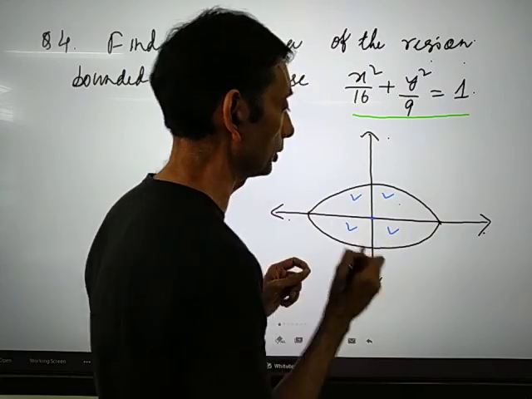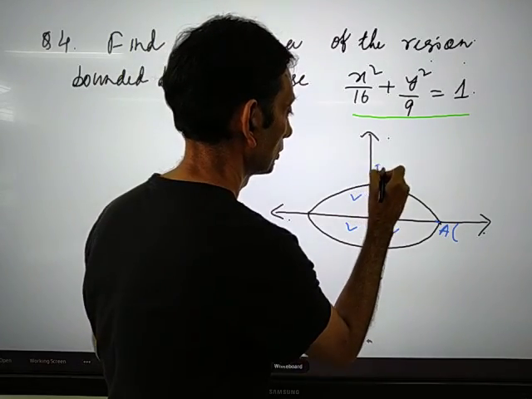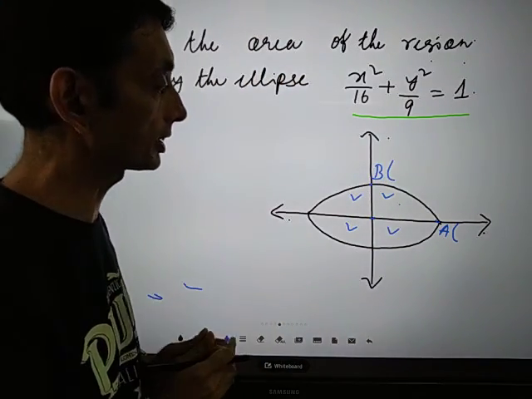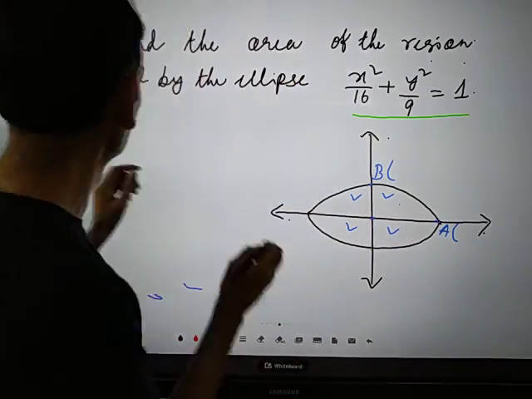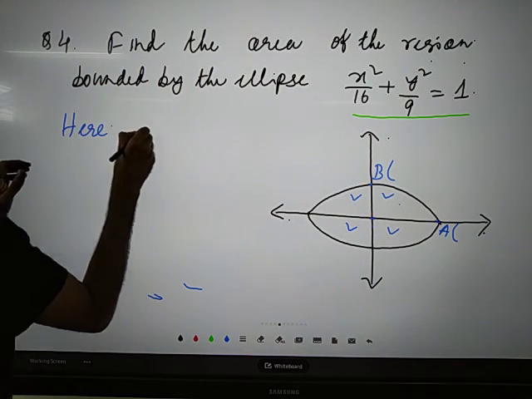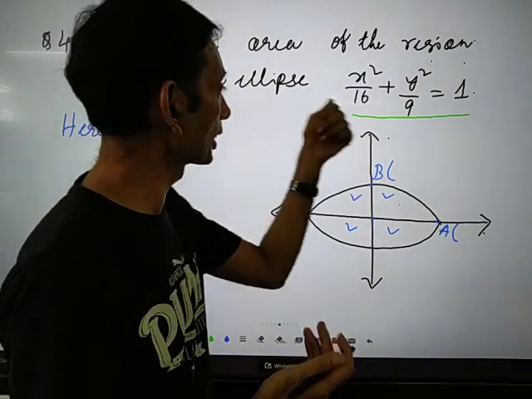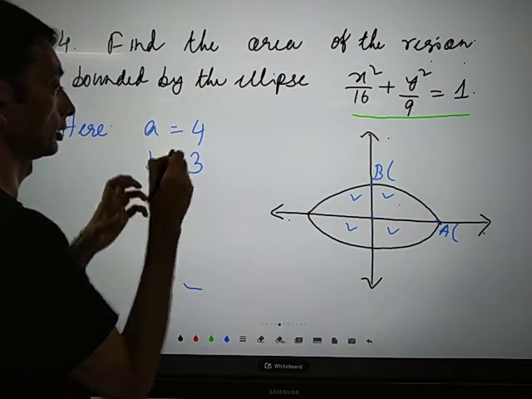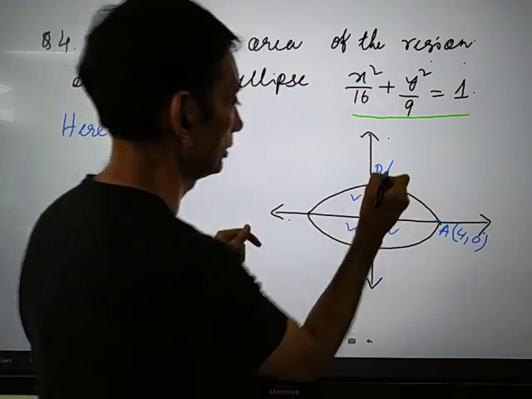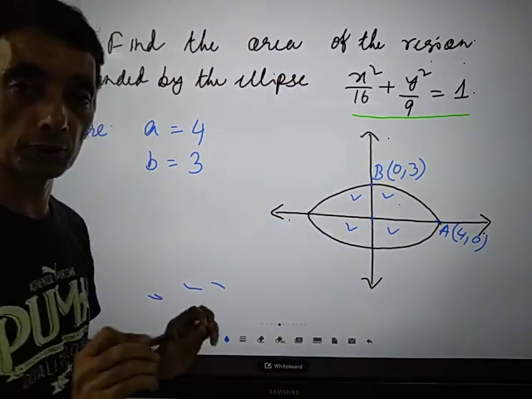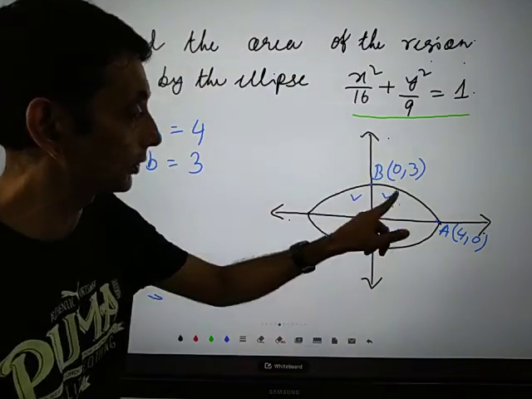Okay, this is 0, 0, you know. So we need to know the coordinates of A and B. Now what is the coordinate of A? We know that this is the semi-major axis. So here, what is a? Here a equal to 4, because x squared by 16 can be written as x squared by a squared. So here a equal to 4 and b is equal to 3. Based on that, you can write the coordinates. This is 4, 0, and this is 0, 3. So we'll find the area of the ellipse. We'll first find the area in the first quadrant and multiply by 4.